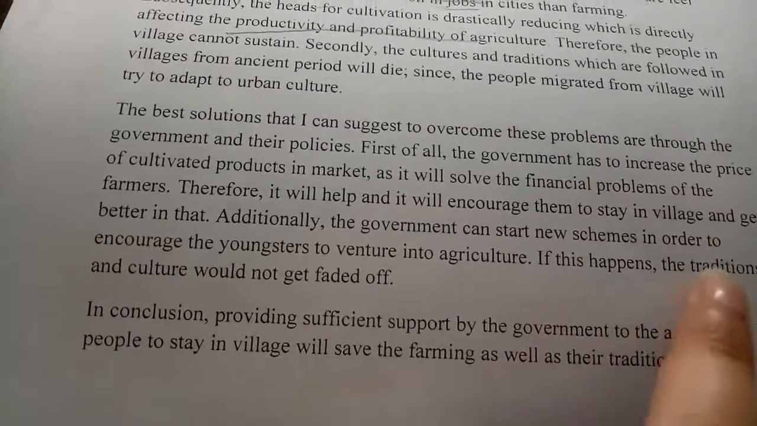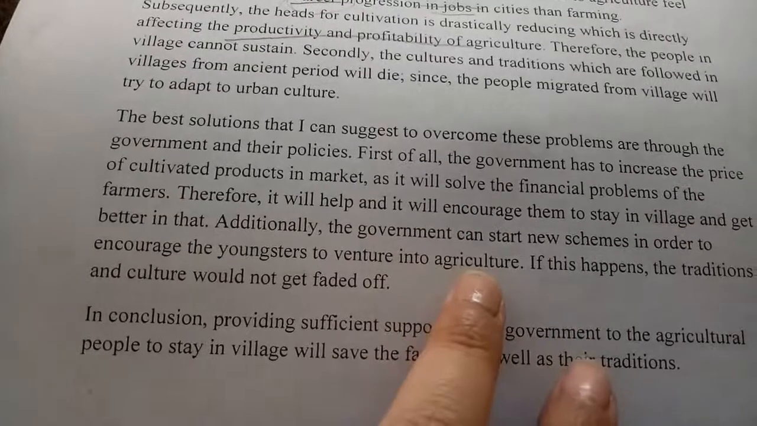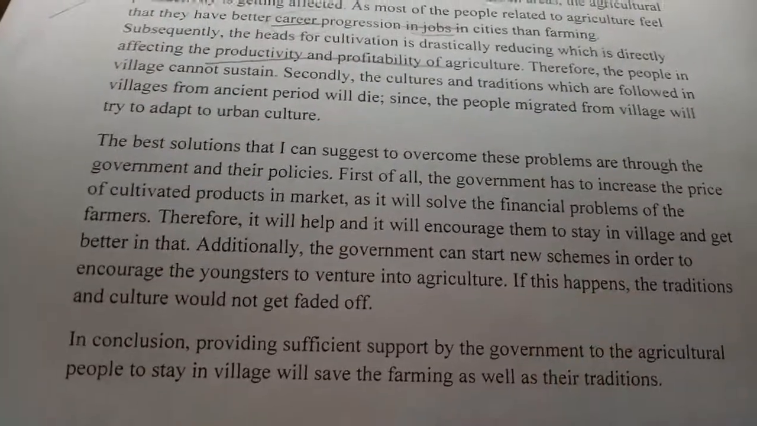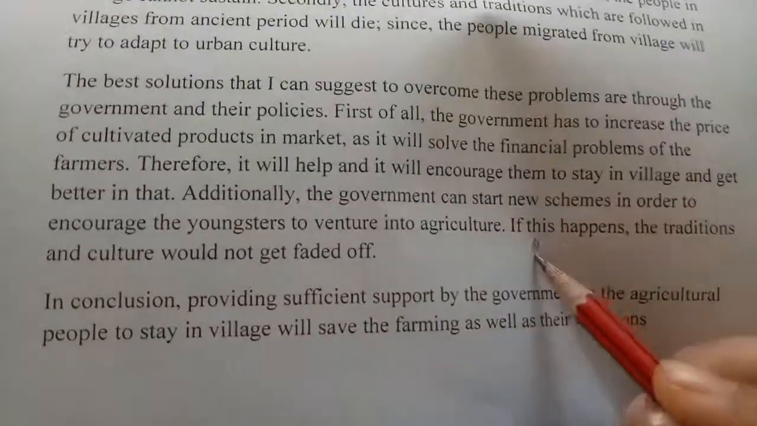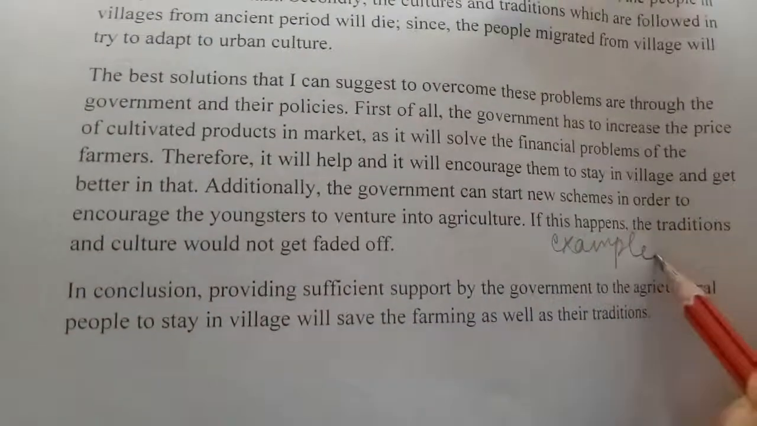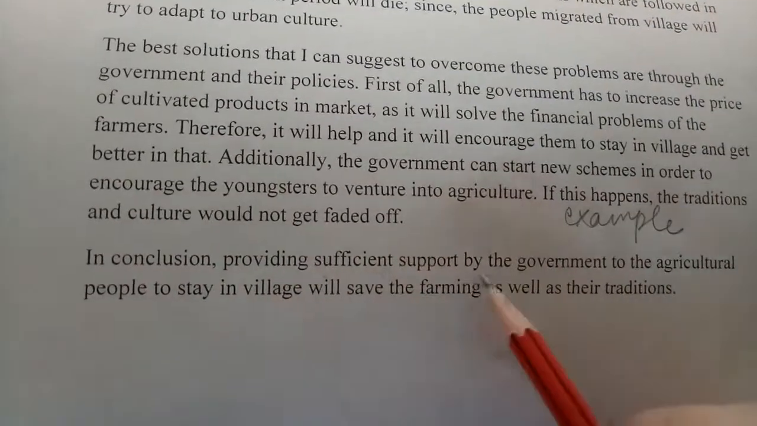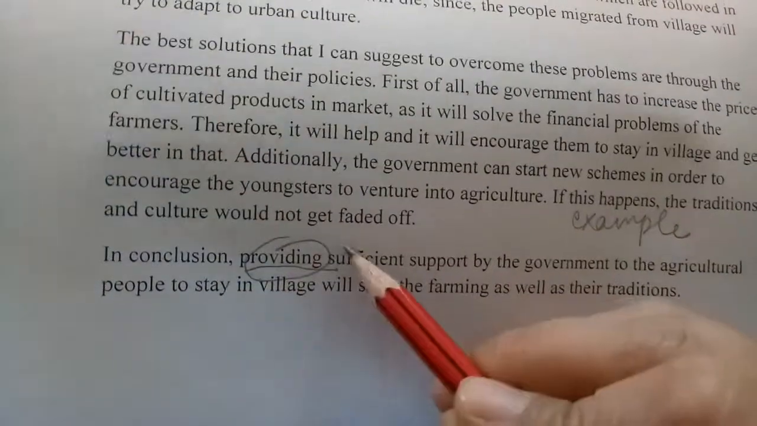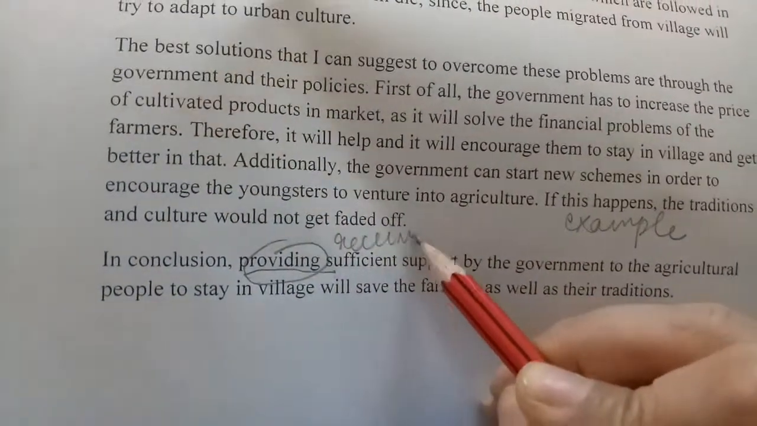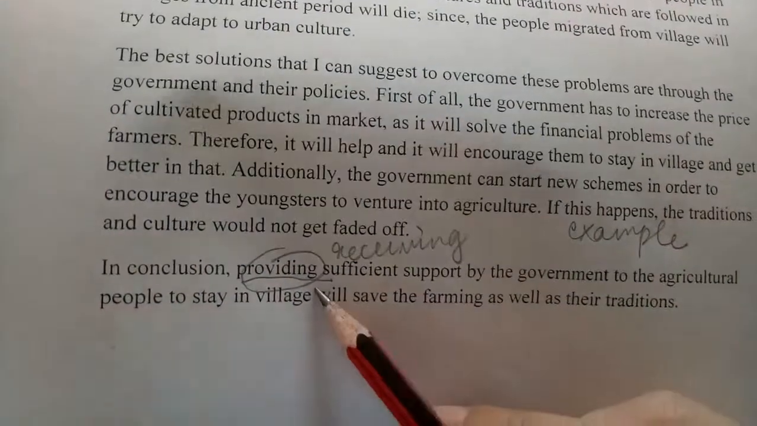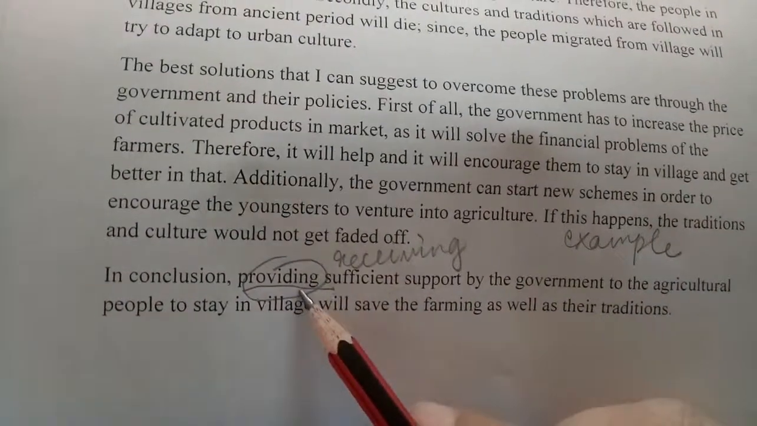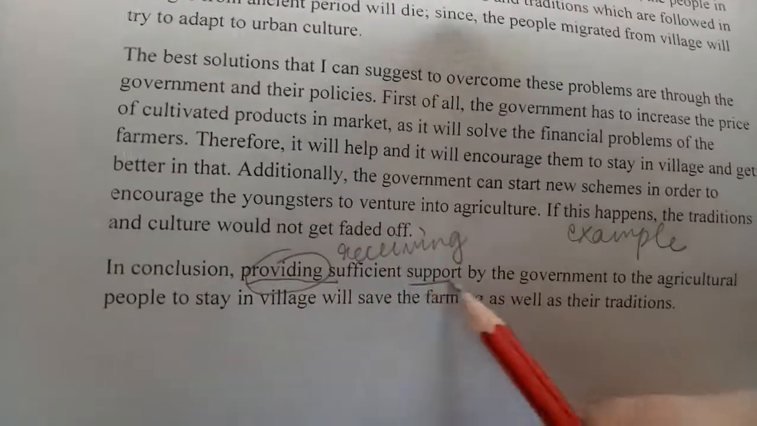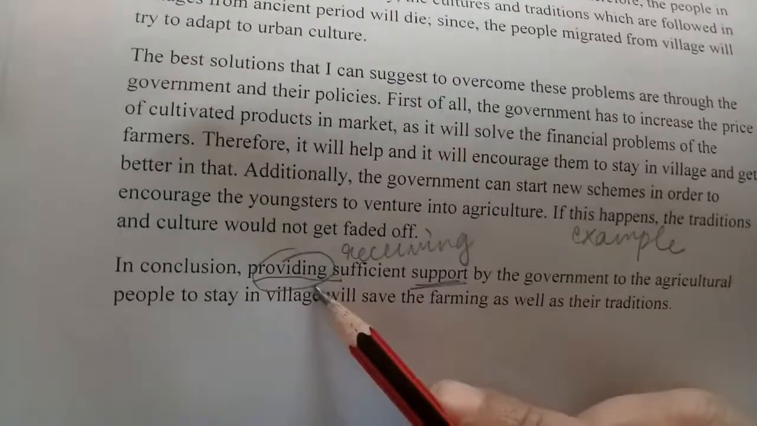So additionally, government can start new schemes in order to encourage youngsters to venture into agriculture. Like, give examples here. Examples are missing. Should give example here. In conclusion, providing sufficient support by the government, not providing, receiving. If you say providing, in conclusion, the government should provide sufficient support, or receiving sufficient support, because support is received. So this is incorrect collocation.